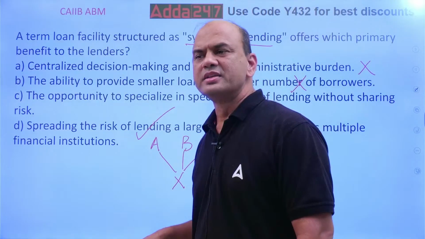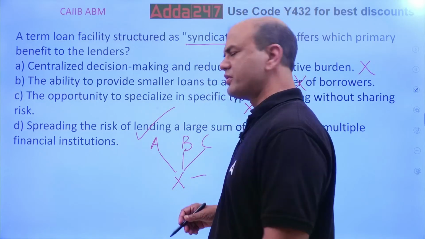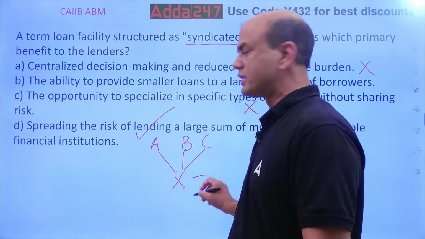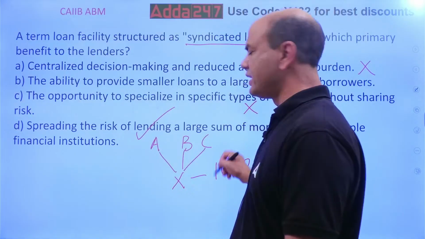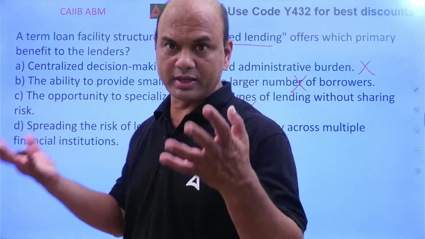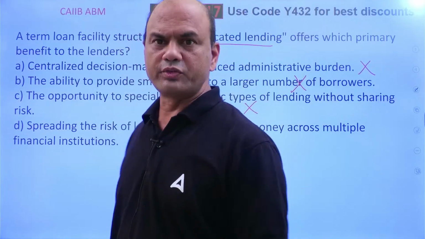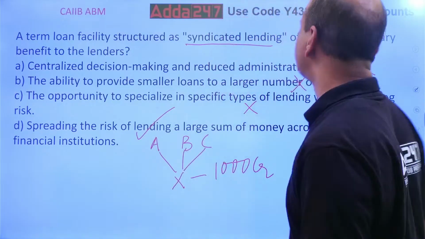Obviously, no? Suppose if this is Reliance, and Reliance says that I want a funding of, let's say, 1000 crore. Now 1000 crore is very difficult for any single bank to handle. Tomorrow if something happens, then the whole bank is in trouble, isn't it? That's why banks generally distribute this. That's called a syndicated loan. Okay.